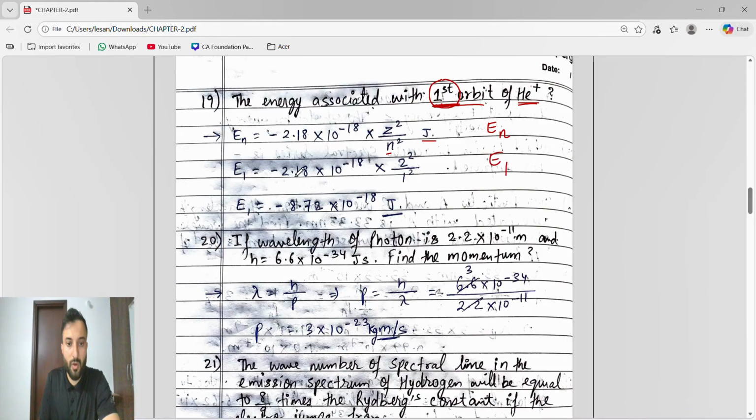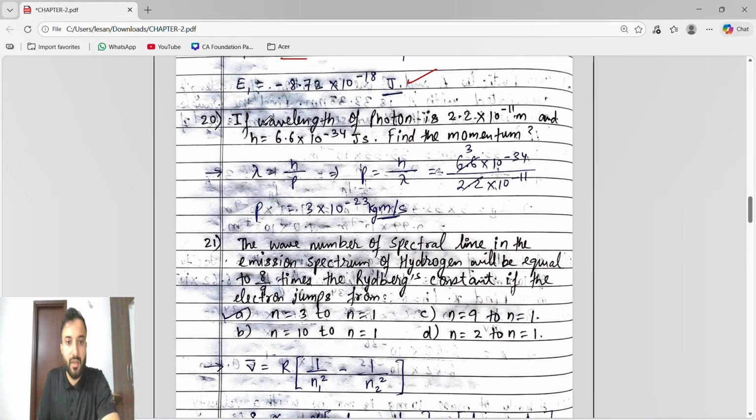So minus 2.18 into 10 to the power of minus 18 into Z square. The atom is helium, so Z is 2. Helium's atomic number is 2. So 2 square by n square. N is the number of the orbit. The orbit is 1, so 1 square remains 1. So 2 square is what? 4. When 4 is multiplied by this much, you will get minus 8.72 into 10 to the power of minus 18 joule.